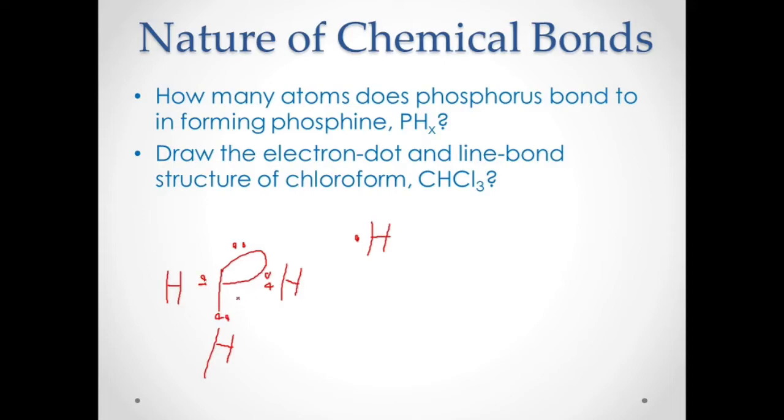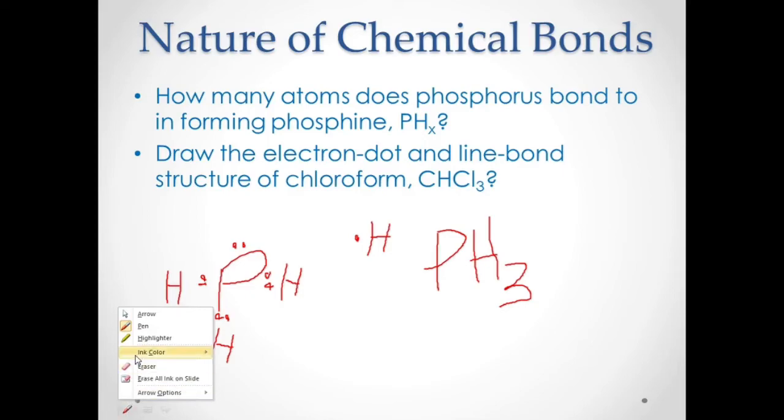So how many electrons are already there? 1, 2, 3, 4. There are 4 electron pairs and a total of 8 electrons, and this will satisfy the octet rule. So therefore the formula for phosphine would be PH3. That's correct. Okay? So next is draw the electron dot and the line structure of chloroform.